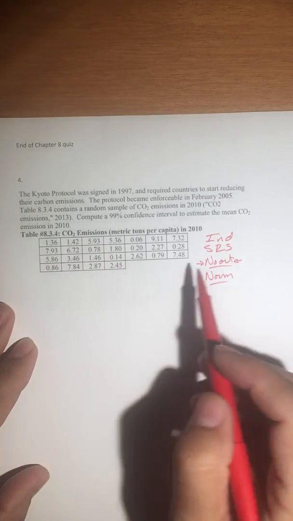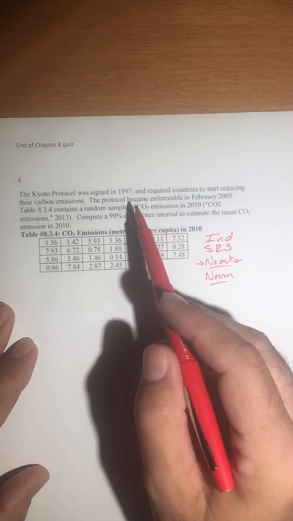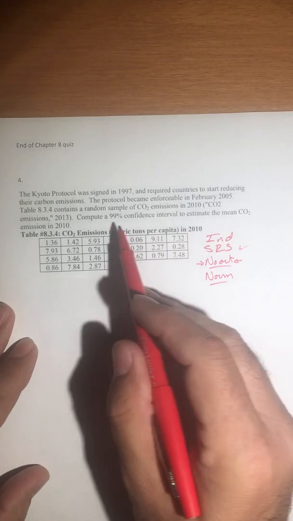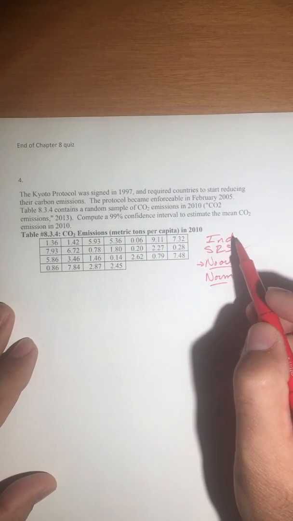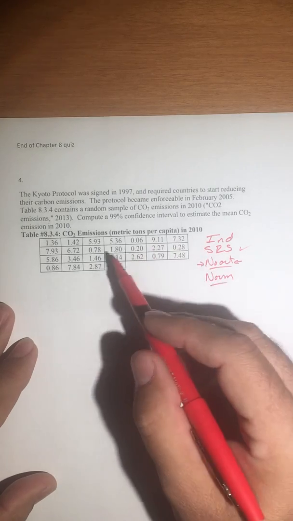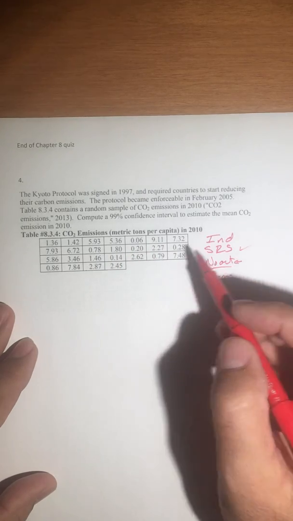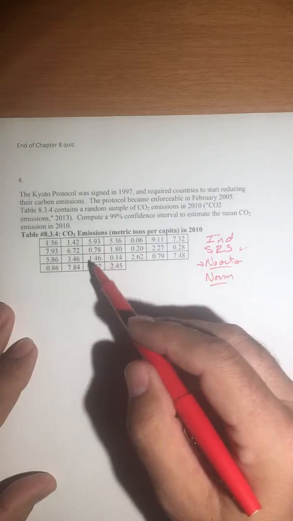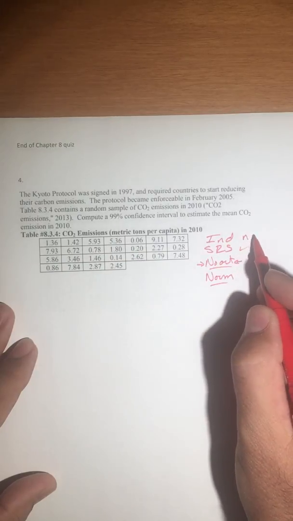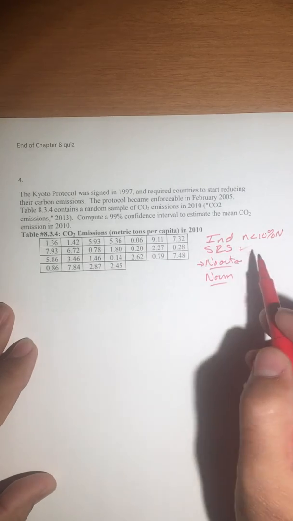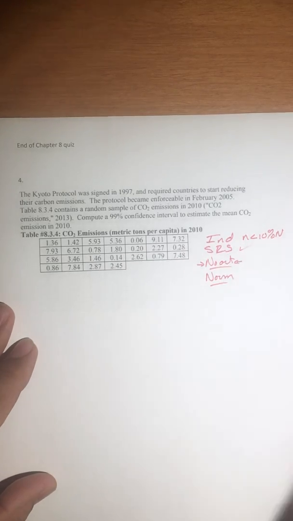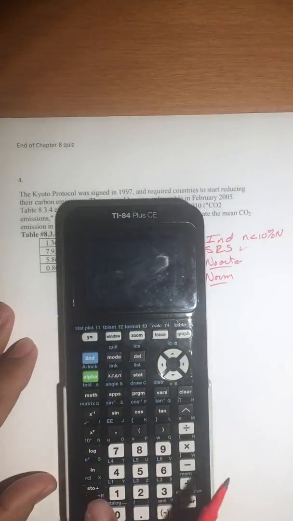Okay, but in this case, they tell us that there's a simple random sample. Well, at least they said it was random. We don't know if it's simple random, but we assume so. Independence, we just have to assume that there's more than 250 possible samples that they could have taken, because our sample size needs to be less than 10% of the population. And we can assume that that's probably true. I don't know if there's any outliers or not, so let's check the data.